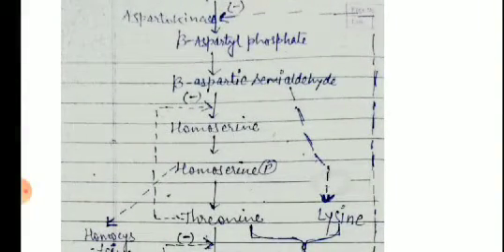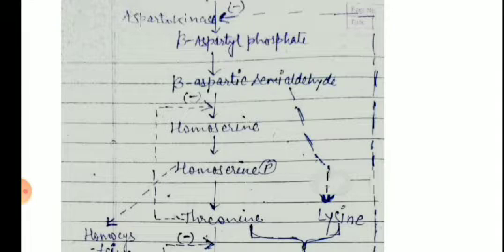Okay, now how have we mutated the organism? Our auxotrophic mutant Corynebacterium glutamicum that we are using in this pathway is a mutant. It is an auxotrophic mutant of what? Homoserine. The organism requires homoserine for its growth.